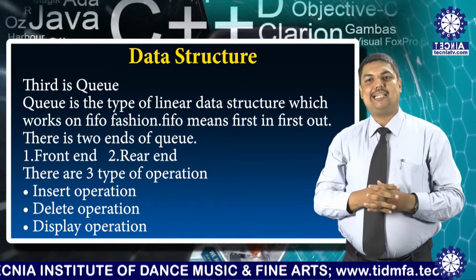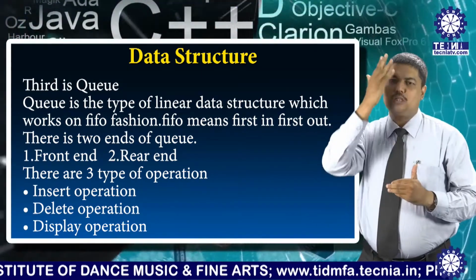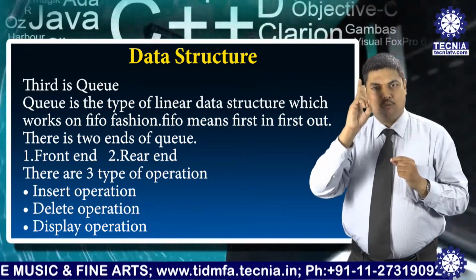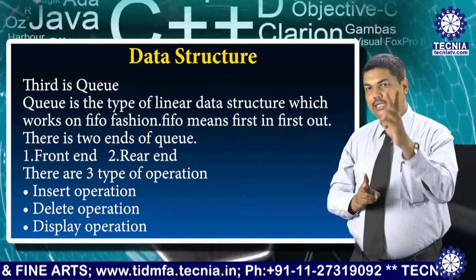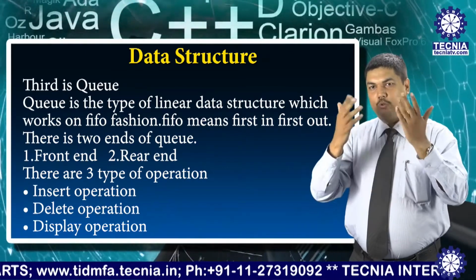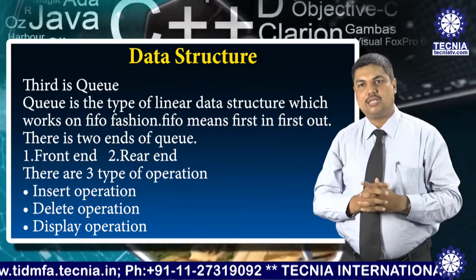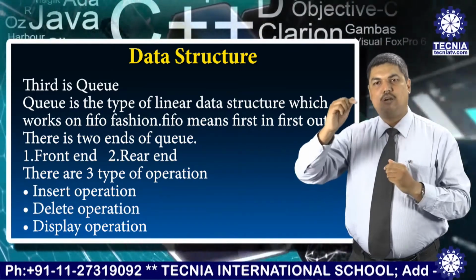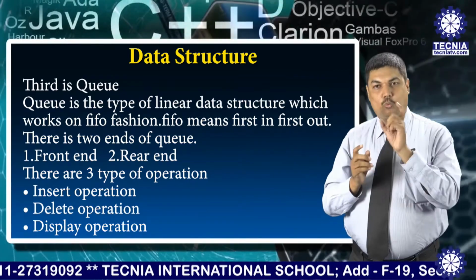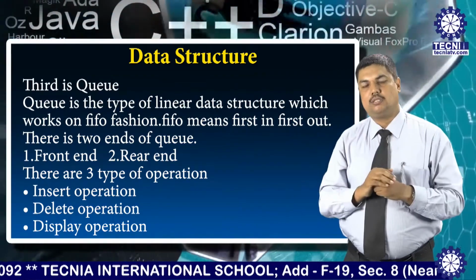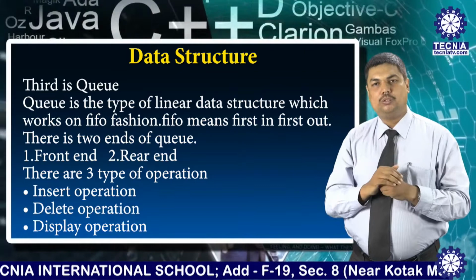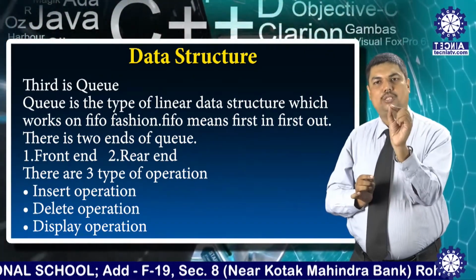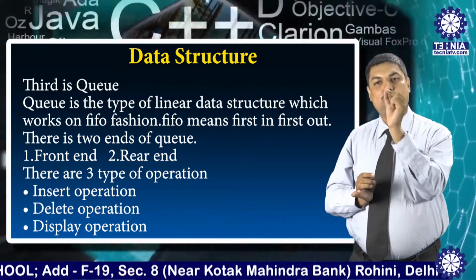So we can easily say that when we perform operations on the queue, there are two conditions to keep in mind: one is underflow, another is overflow. We can say that insert operations happen from the rear end and delete operations from the front end. So what algorithms can we use in the queue? We can write the algorithms on the basis of underflow and overflow.